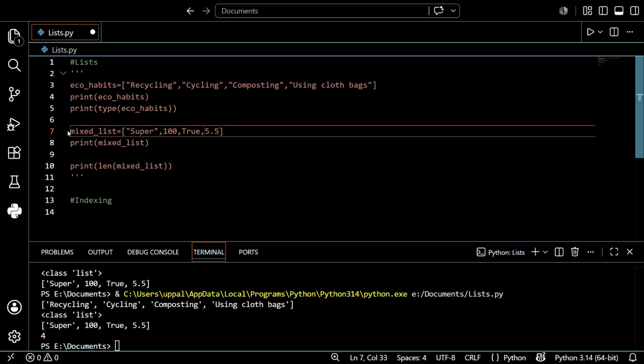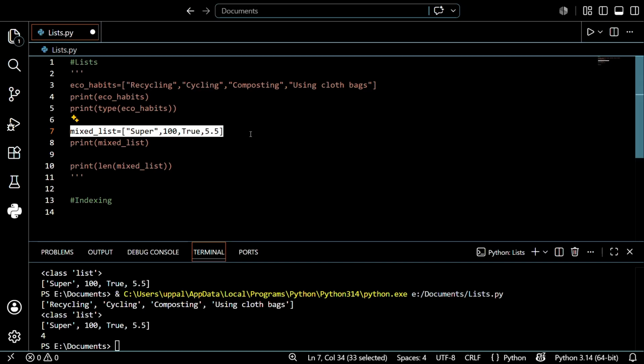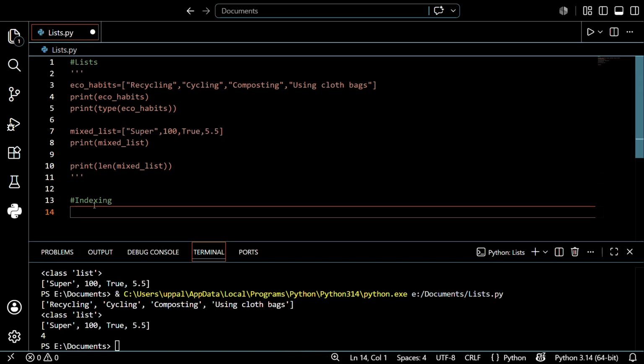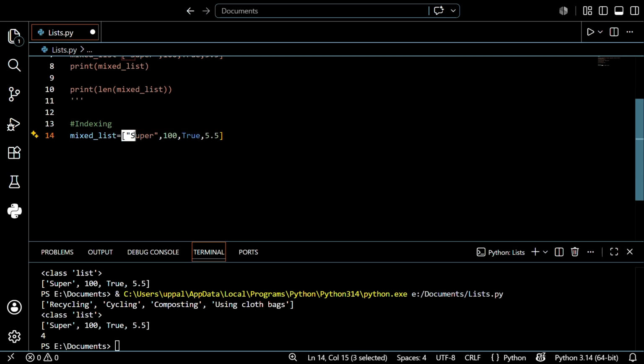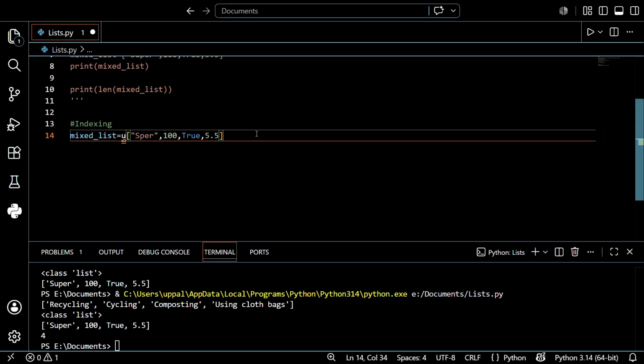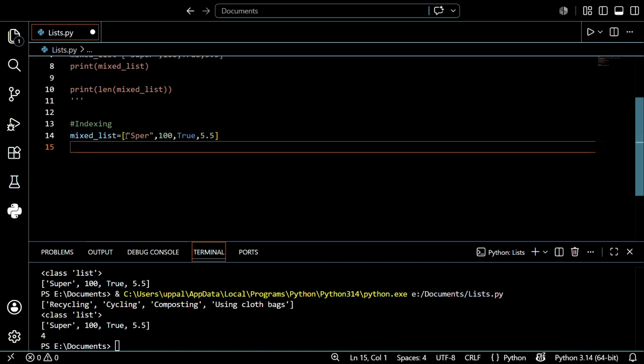Similarly, I want to create this list. One second. I'm taking this similar example, Control V. After this, I want to change the first value, that is super. I want to change super into something else. So how can you change? It's easy, guys. Don't worry. Just use this list, guys. If you want, you can create your own list. That is your wish. After that, go to the next line and just write something like that.